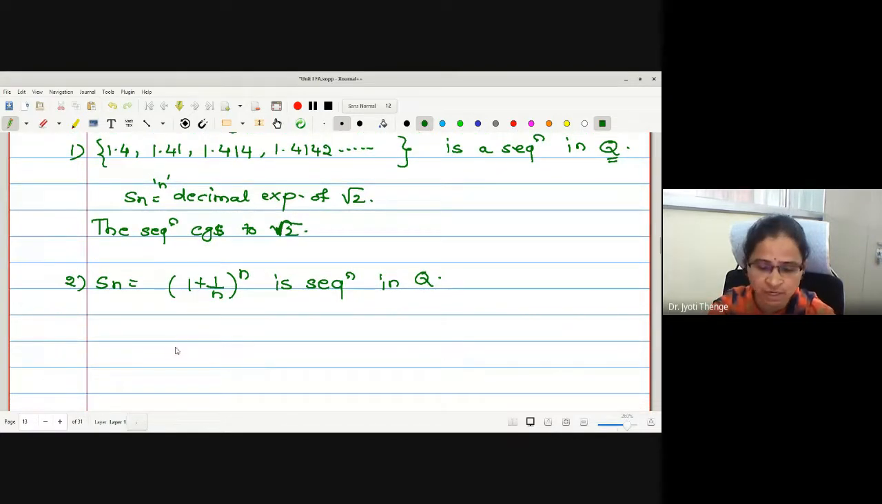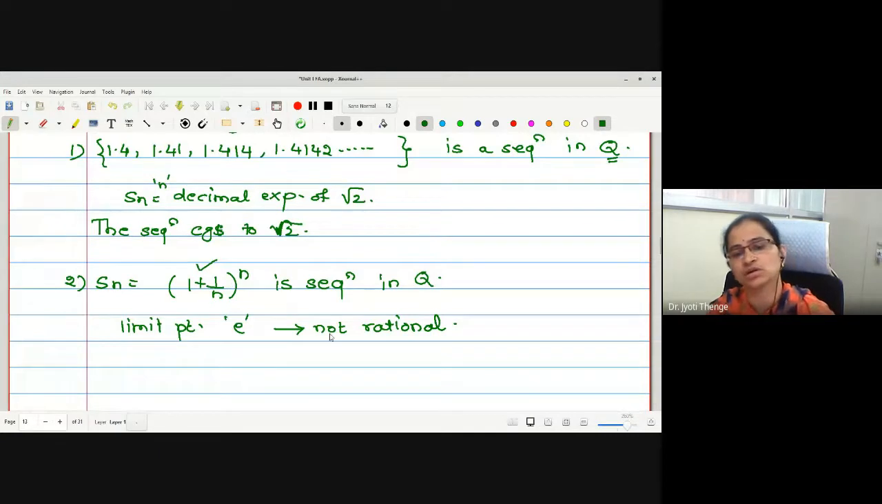Can anyone tell me what the limit point is? Limit point is e. If you have solved it previously, I'm not going to solve it again. You check. Limit point is e. Is e rational? No, this is not rational. But again, this sequence is Cauchy, but it is not convergent to an element of the same space. Therefore, the converse need not be true.